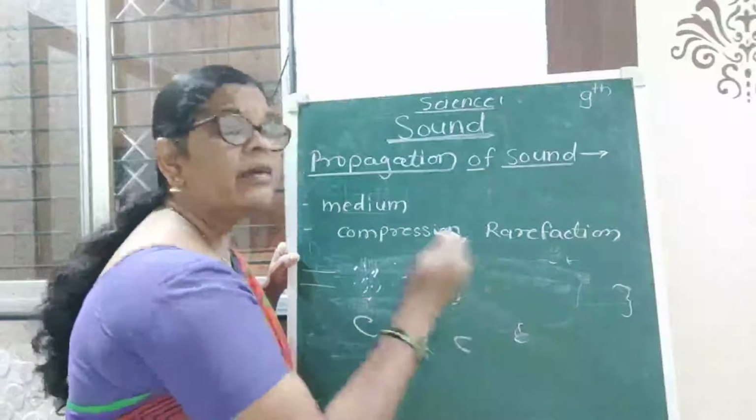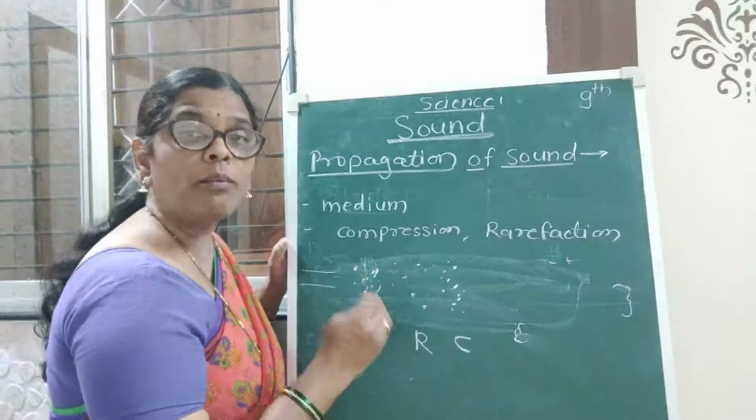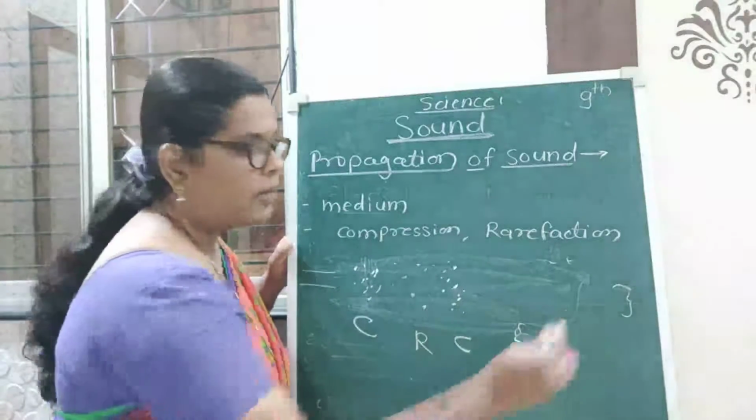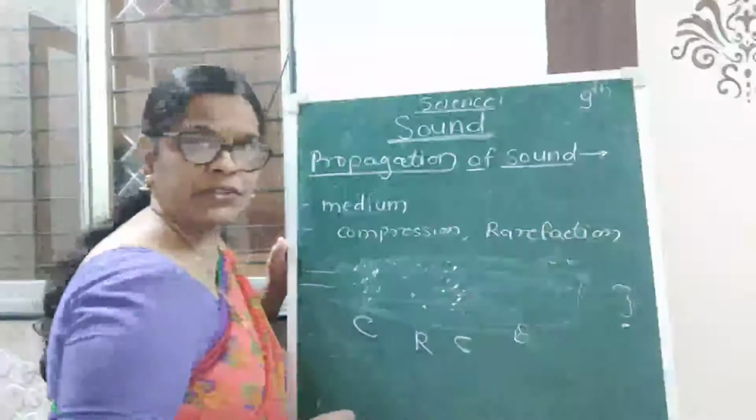In this way, there is a chain of compression and rarefaction alternately up to the ear of the person.